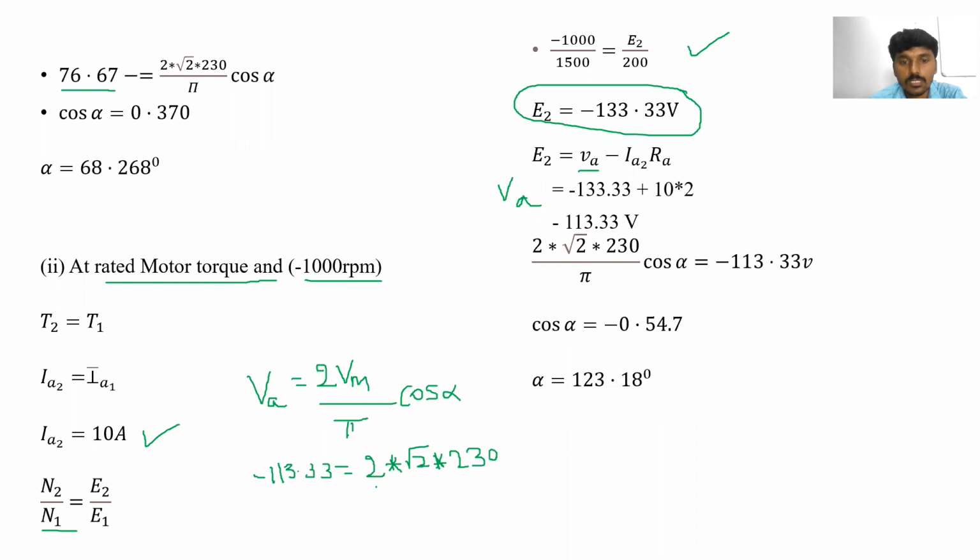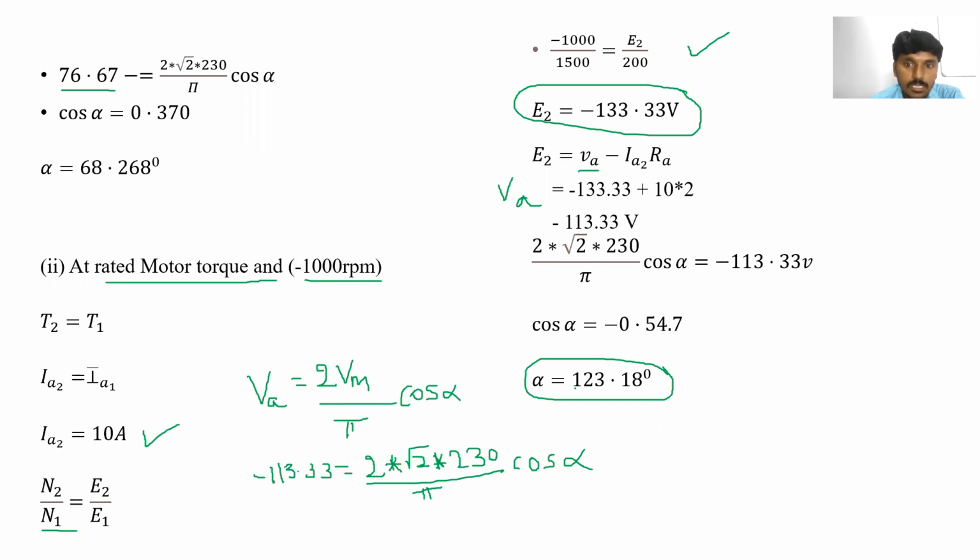From this equation we can easily find out alpha. Cos alpha is equal to minus 0.547, alpha is equal to 123.8 degrees.